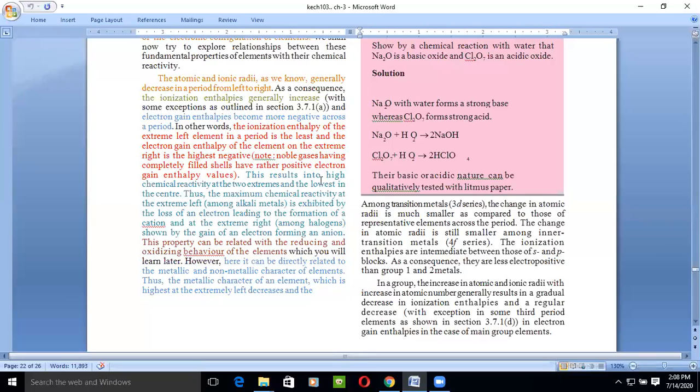This results in high chemical reactivity at the two extremes and the lowest in the center. We have the highest reactivity at the very left and very right corners, and lower reactivity for the elements at the center.